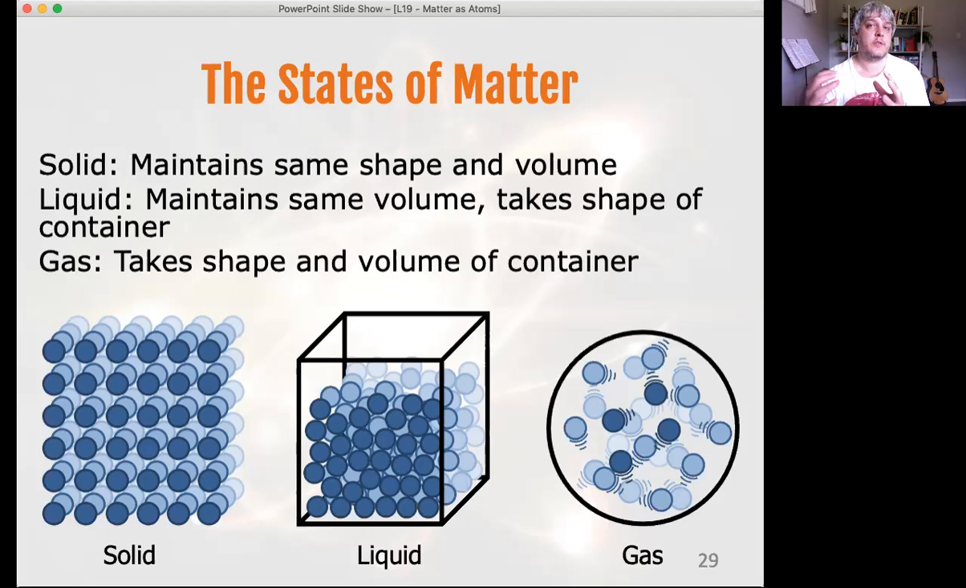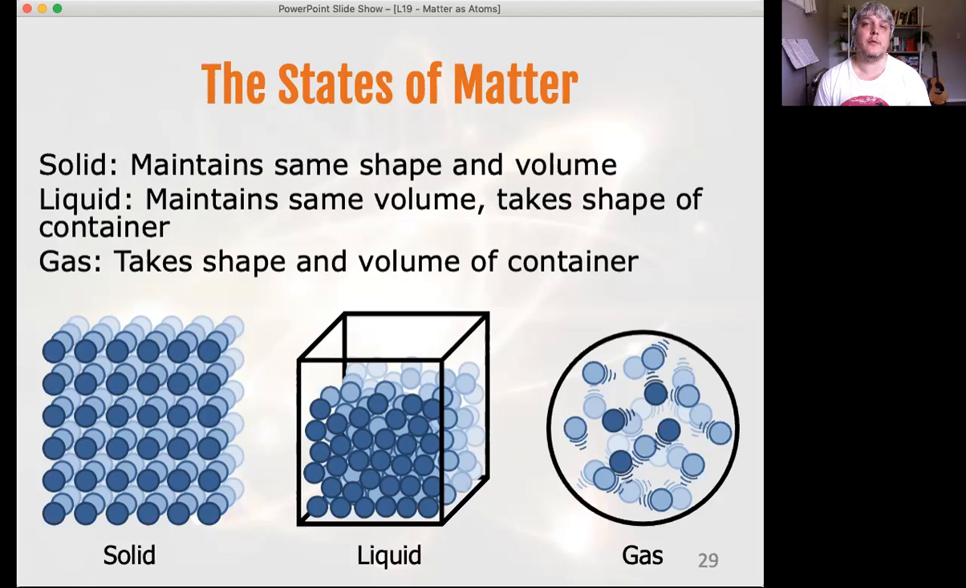Remember, pressure is force over area. You've got this gas that will be pushing against the wall, so that's a force applied to the inside area of that box. It will be a pressure. We're going to talk about that again soon. So you can change the pressure, but you will take the shape and the volume of whatever container you try and force that gas into. So that's the essential difference between solids, liquids, and gas.